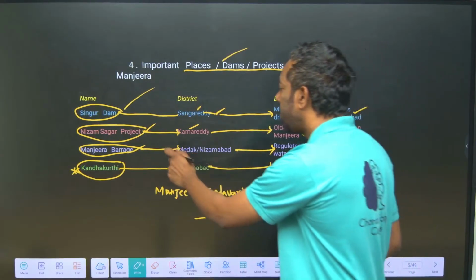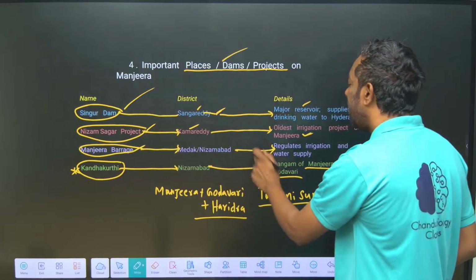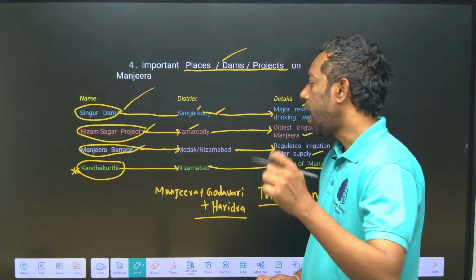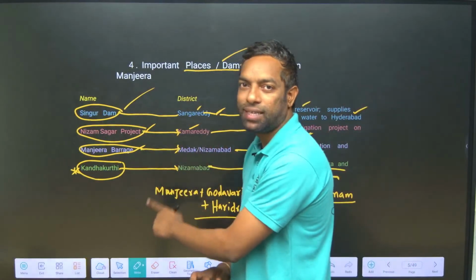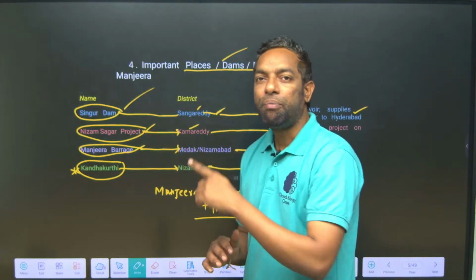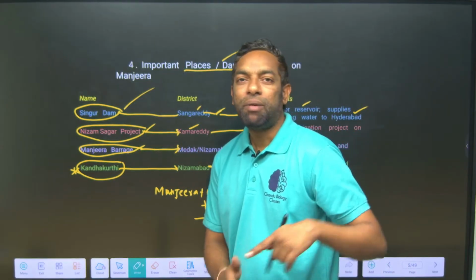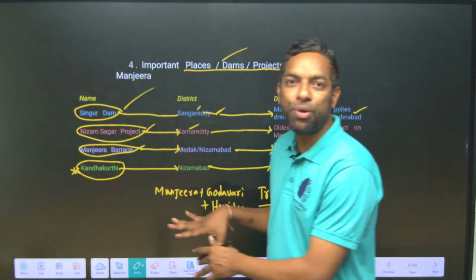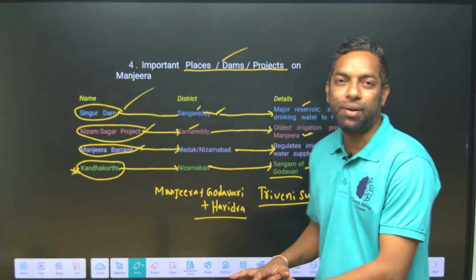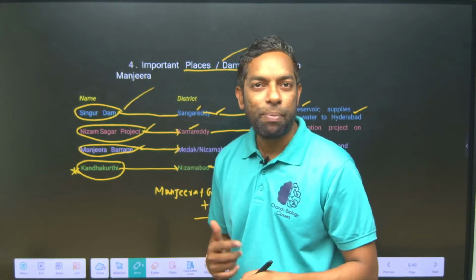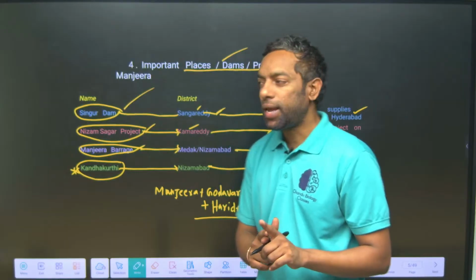Manjira barrage in Medak and Nizamabad regulates irrigation water. And Kandakurti is the place in Nizamabad where Manjira meets Godavari to make the Triveni Sangamam with the other river, Haridra. I hope you guys understand this slide. This is most important for TSPSC and any exam.